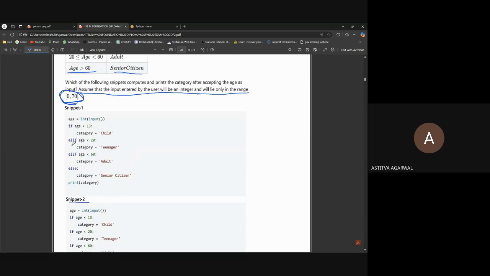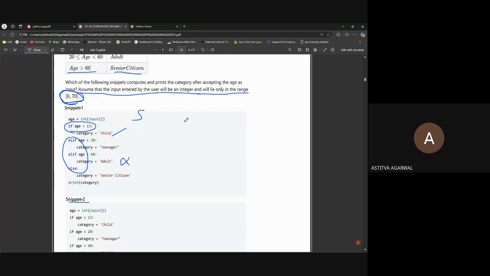Elif works like this: if the age is like 5, this condition will become true. If this condition becomes true, no else or elif will work, because the if statement is executed successfully, and elif and else work only when the previous conditional statement doesn't work. So this else won't work.